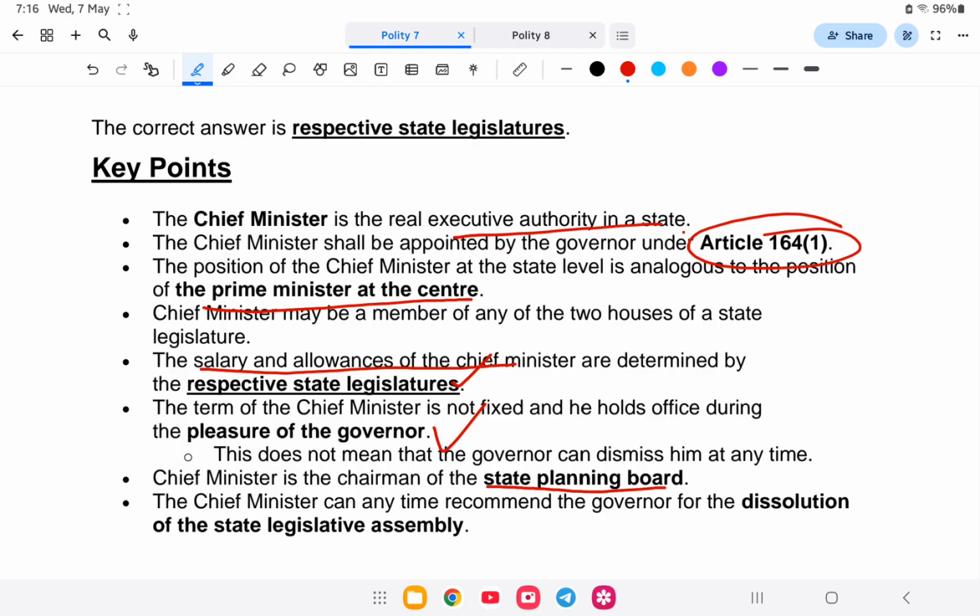It was a chairman of the state planning board, besides him, the governor recommends to dissolve the legislative assembly. So this is the answer. Let us go to the next question.